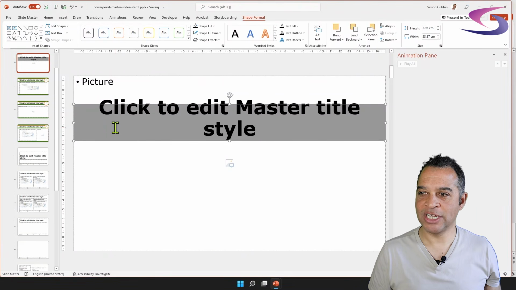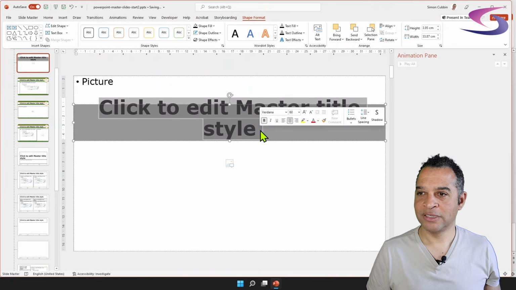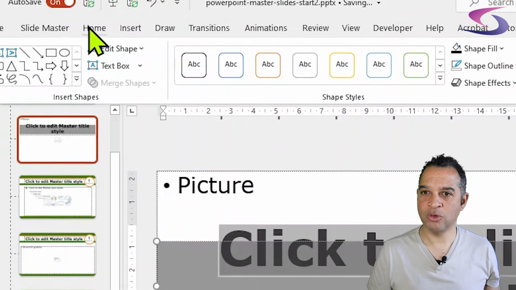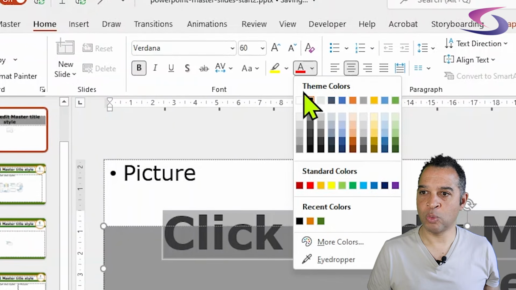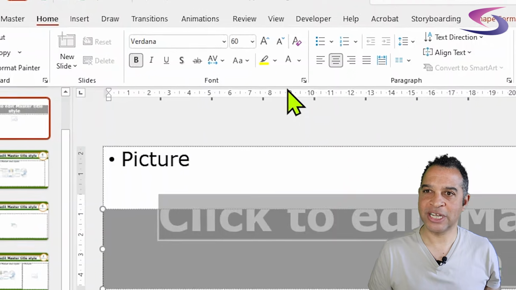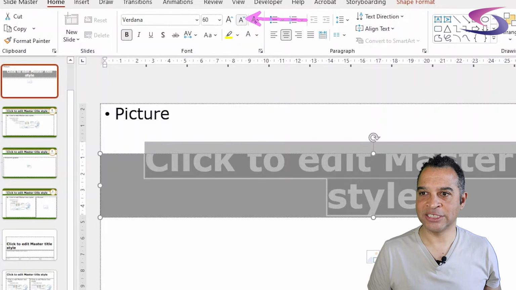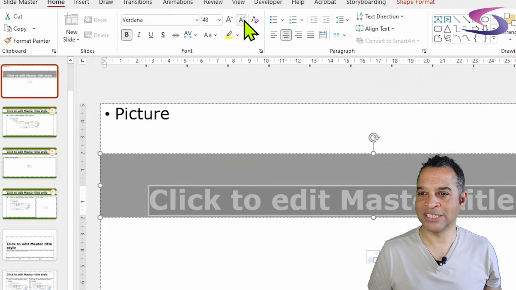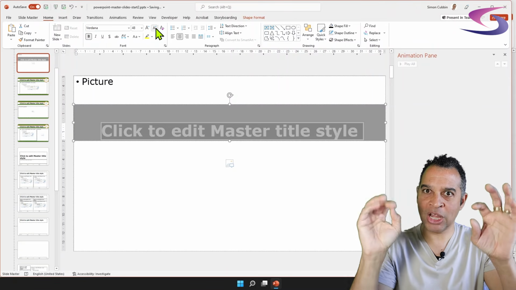Now the text doesn't look good. It looks a little big. So I'm just going to highlight the text like so. And I'm going to first change the color of the text. So I'm going to go to the Home tab, click on the text color drop-down menu and choose white. And I'm going to reduce the text size. I'm not really sure what size it should be. So I'm going to use this little A here with the down arrow. That's the Decrease Font Size button. So if I decrease so it's all on one line, that's good. And now the text is at the bottom of the text box and I want it to align middle.